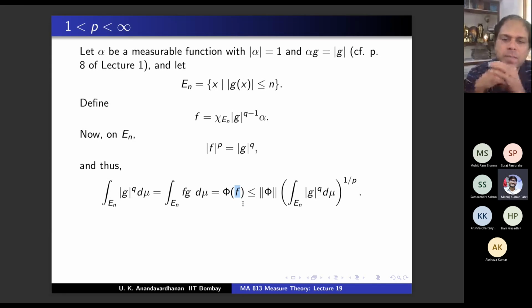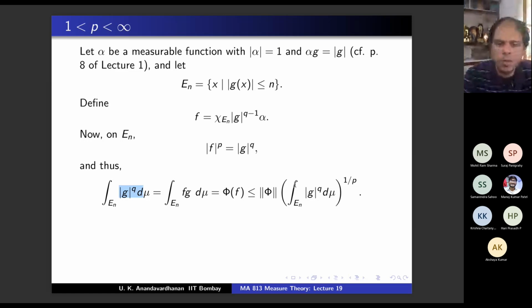Because it is positive from the first. Why is phi of f positive? It is the integral over modulus of g power q d mu. Yes, positive, exactly. From the left hand side, we know that this is positive in this particular case. For this particular f, this is positive. So I have not put the modulus, but you can put the modulus. So modulus of phi of f is less than or equal to norm phi times the p norm of f.